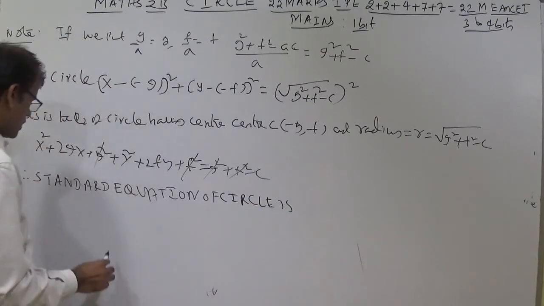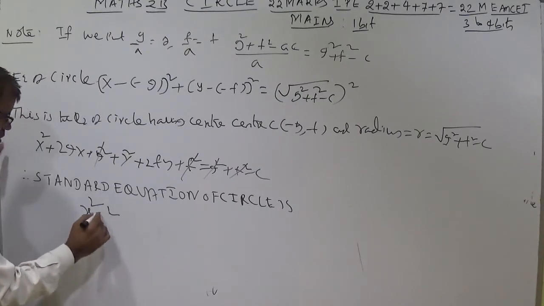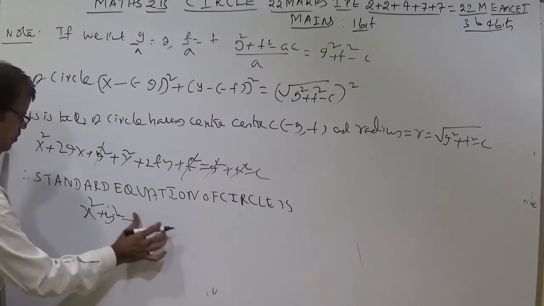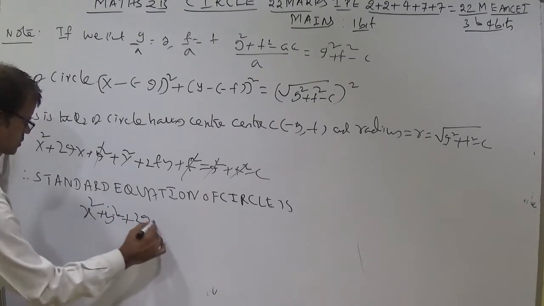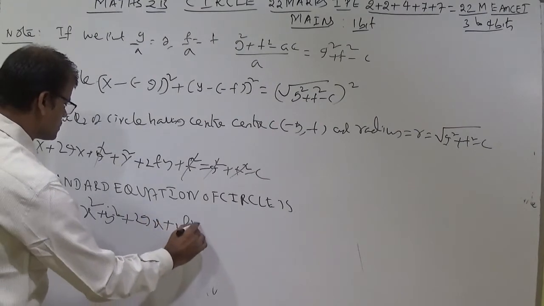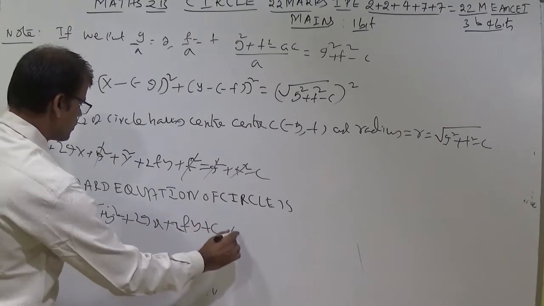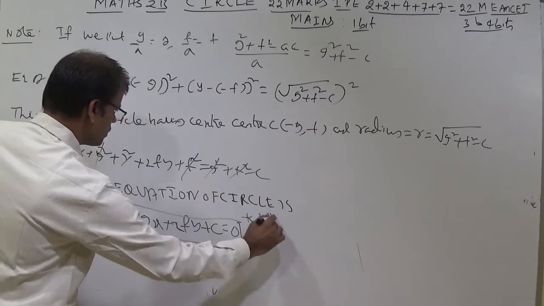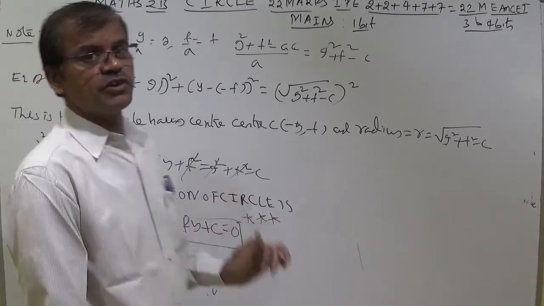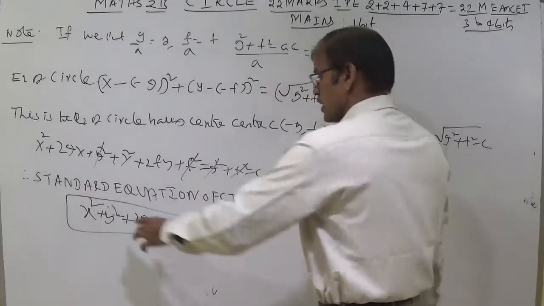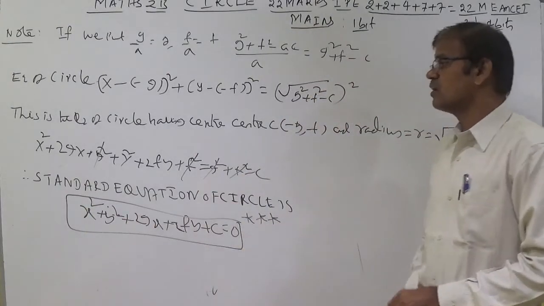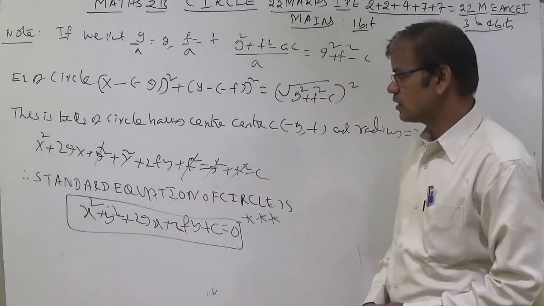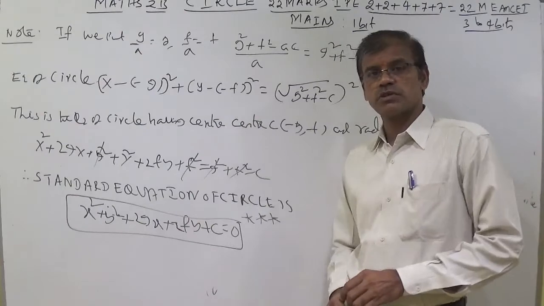Standard equation of a circle is x square plus y square plus 2gx plus 2fy plus c equal to 0. Most important, every student should remember, any student should not forget. Using this one only, we created the standard equation of circle x square plus y square plus 2gx plus 2fy plus c equal to 0.